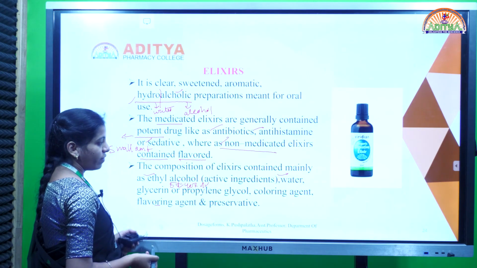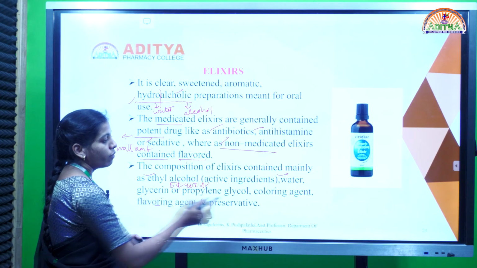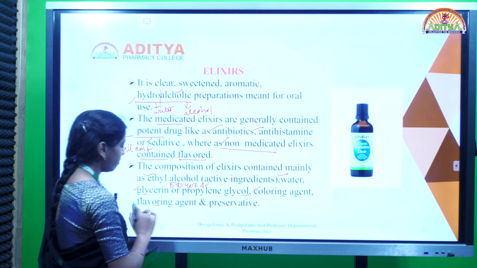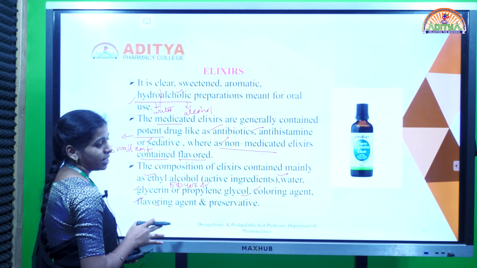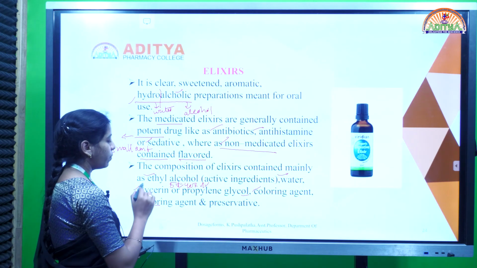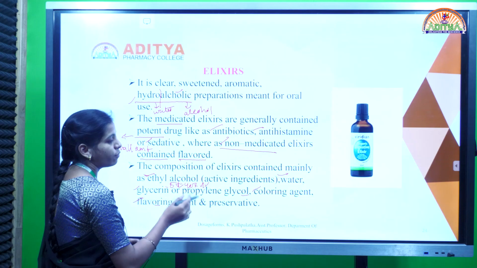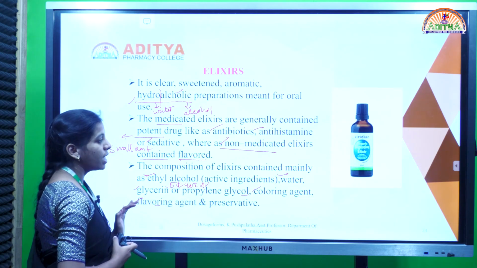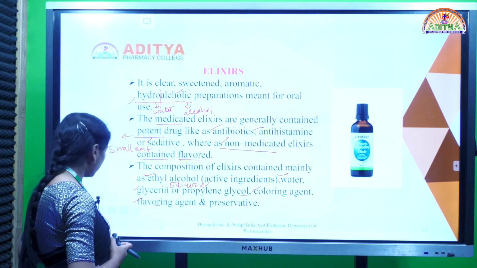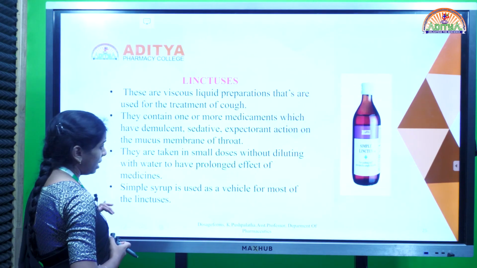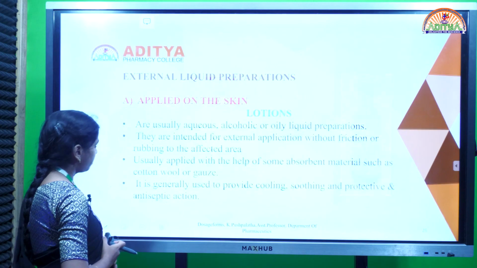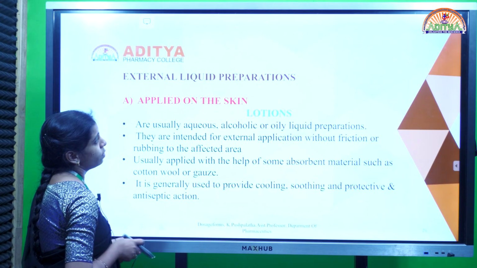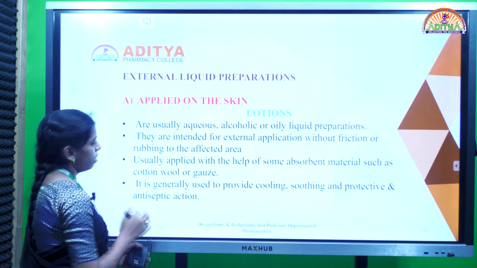Next, the composition of elixir contains mainly ethyl alcohol, water, glycerin, propylene glycol, coloring agents and flavoring agents. This is the composition of elixir. In this composition, ethyl alcohol is present at 5 to 40%. This 5 to 40% concentration of ethyl alcohol acts as a self-preservative in the elixir preparation. Next category is external liquid dosage forms in monophasic only.